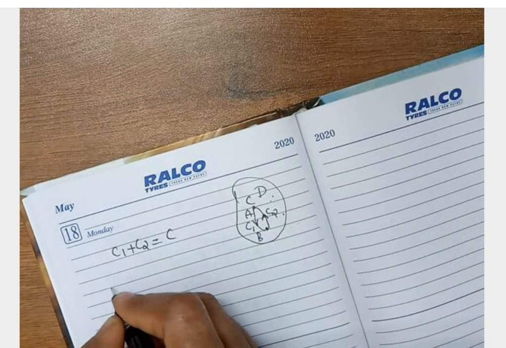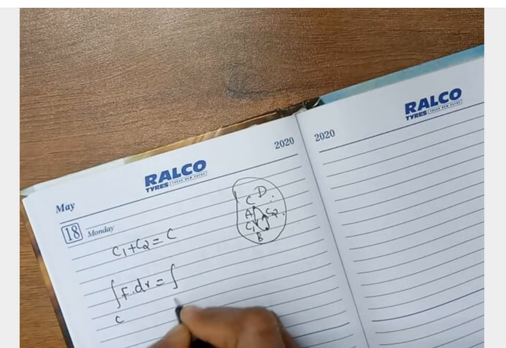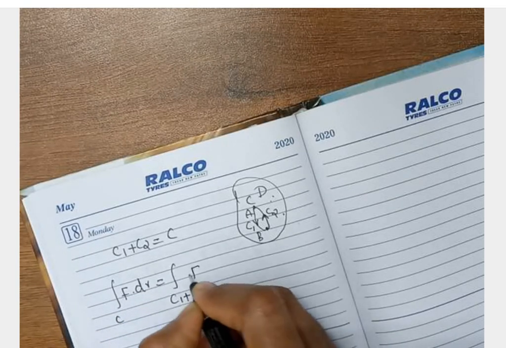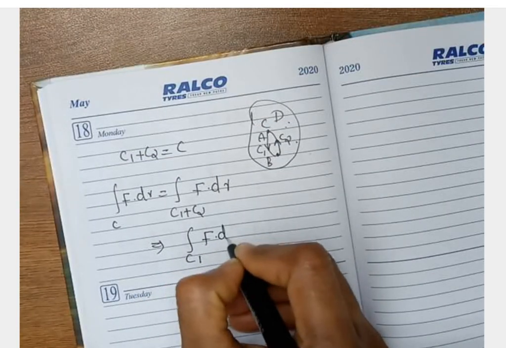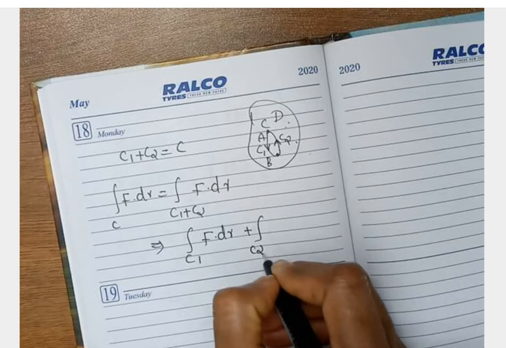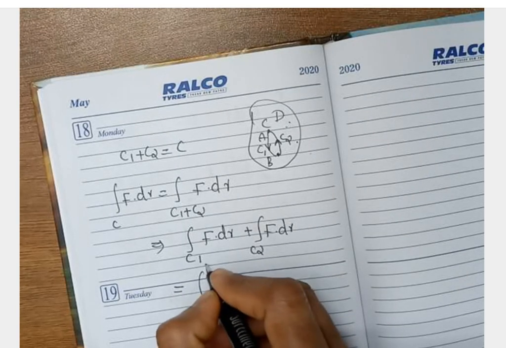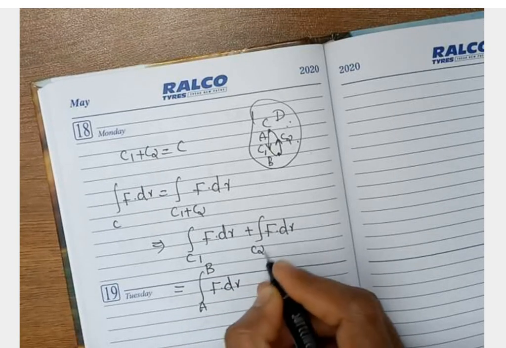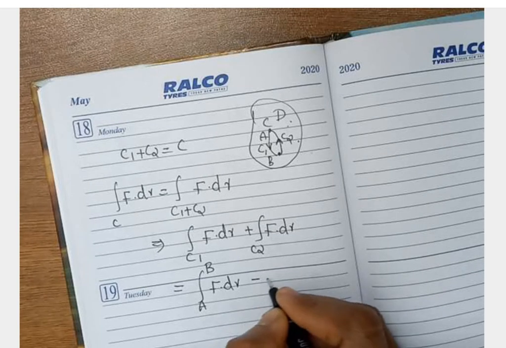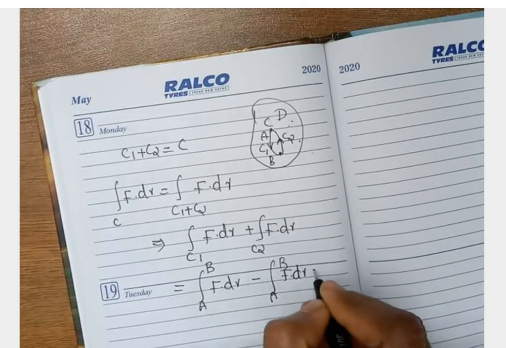So the integral over C of F dot dr equals the integral over C1 plus C2 of F dot dr, which is the integral over C1 of F dot dr plus the integral over C2 of F dot dr. Since it is path independent, the integral from A to B of F dot dr, for C2 means minus the integral from A to B of F dot dr, which is equal to 0.